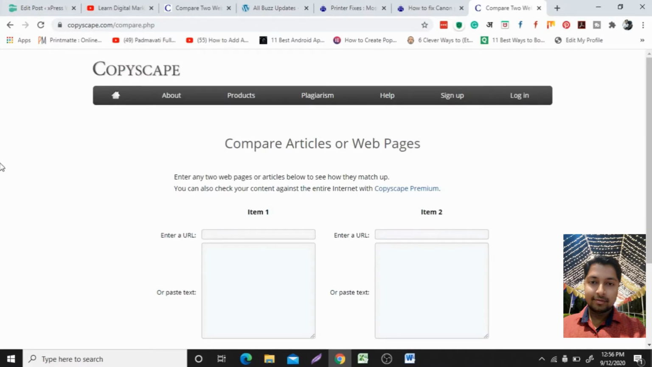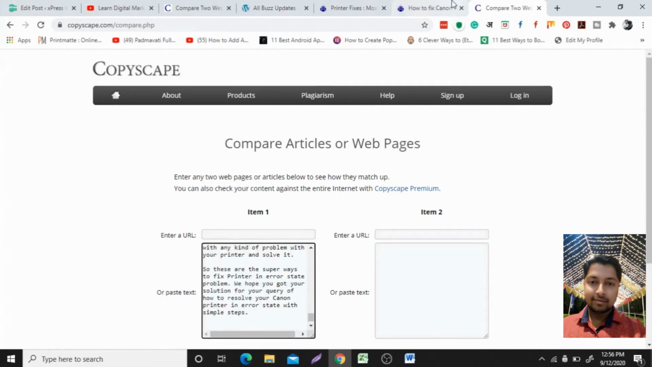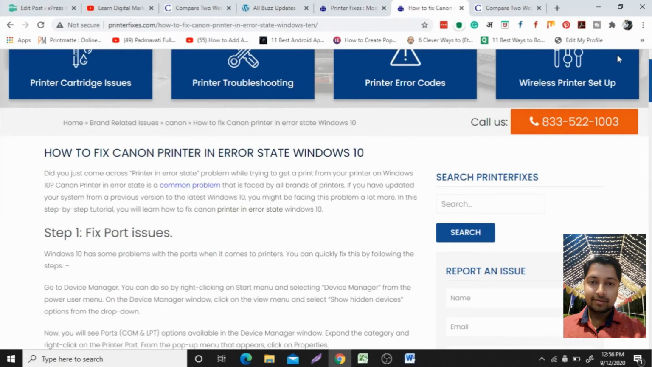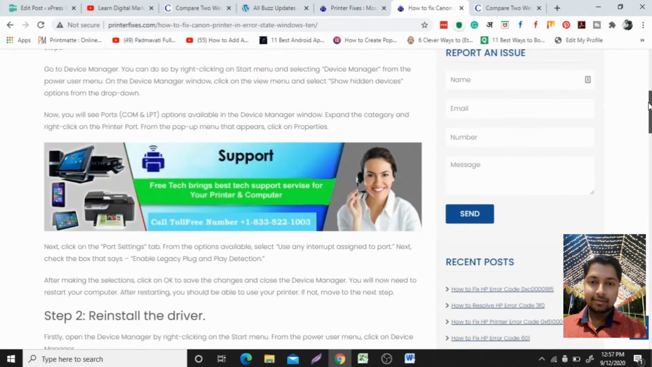Just open that website, and this particular page gives you the option to compare articles. You can compare the article which has been written by your content writer or by you. In one box you can add that content, and in item 2 you can add the source content, the reference article from which you or your content writer have written the article. First of all, I have copied the content which was written by my content writer, so I will paste it here. I have already opened the source article which I gave to him. So this is the source article.